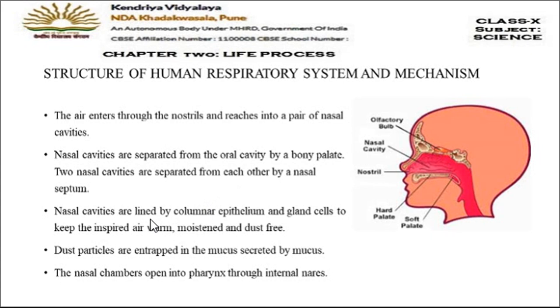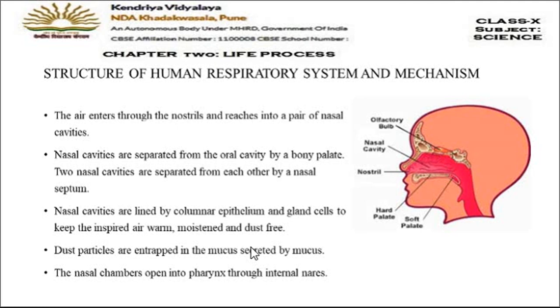Then the nasal cavities are lined by columnar epithelium cells. The inner lining of the nose is made up of columnar epithelium cells and gland cells, to keep the inspired air warm, moistened and dust free. The gland cells present inside the nasal chambers secrete mucus, which keeps the air warm and adds moisture to the air coming inside, and the hairs present inside the nasal chambers filter the air.